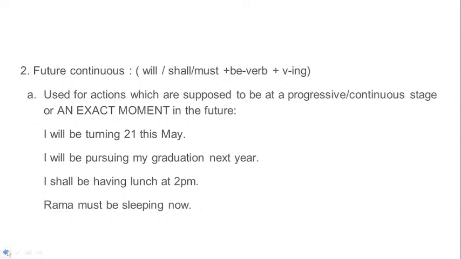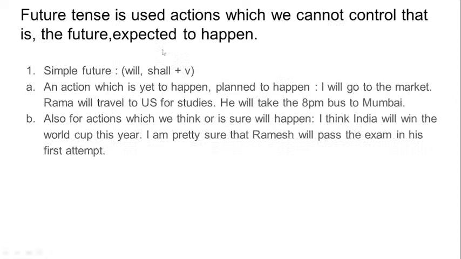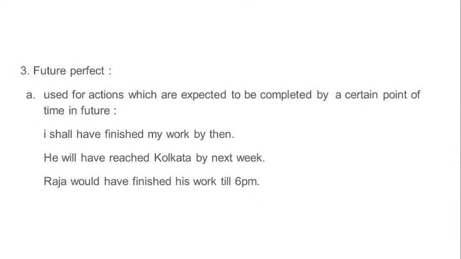Is the continuous form of verb, right? So that in simple future it is only modal plus verb. But I'm telling you which you should note down. That is the modal, will, shall, must, would, anything, plus have verb, plus the past tense of the verb.